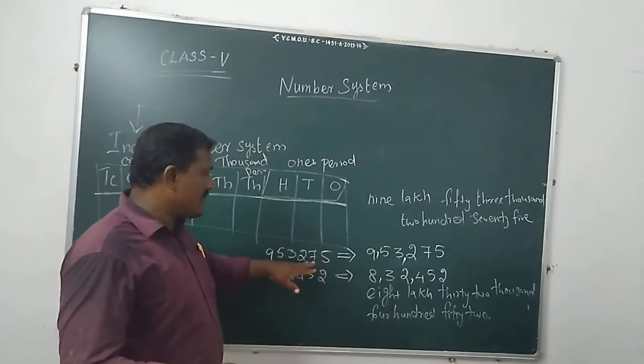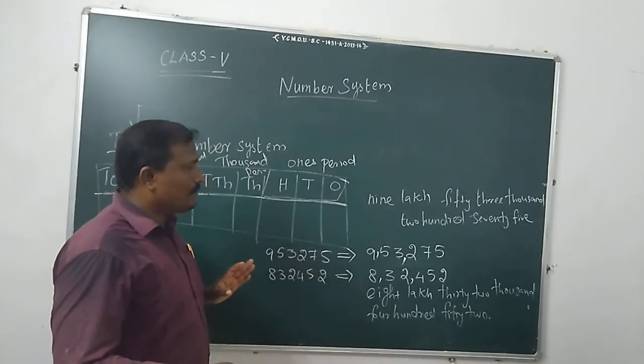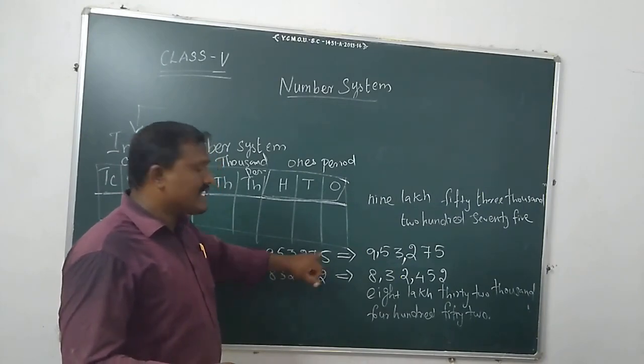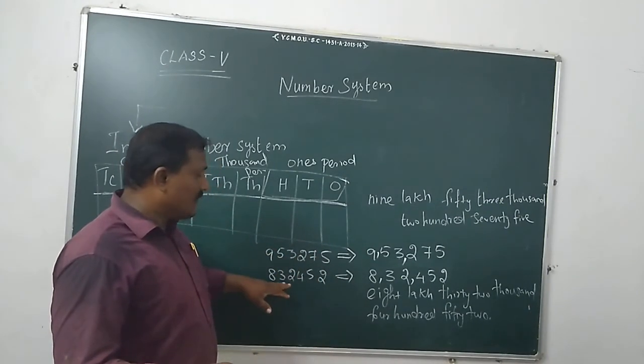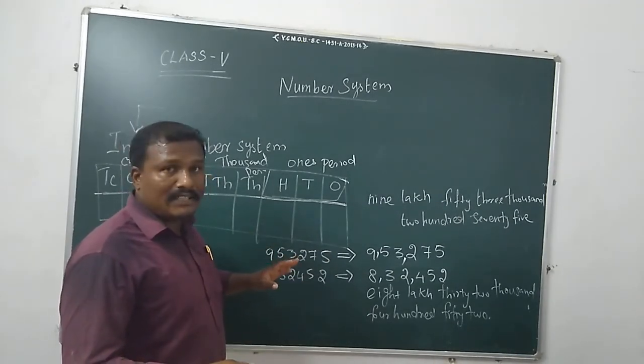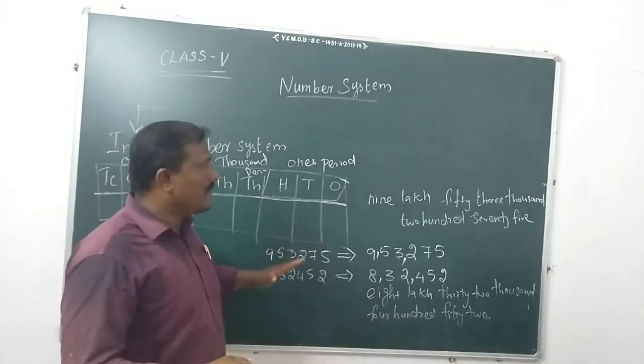How to write the numbers name, you know very well as per Indian place value: ones, tens, hundred, thousand, 10,000, lakh. So 9 lakh 53,275, then 8 lakh 32,452. This is the way you can read and write the numbers name.